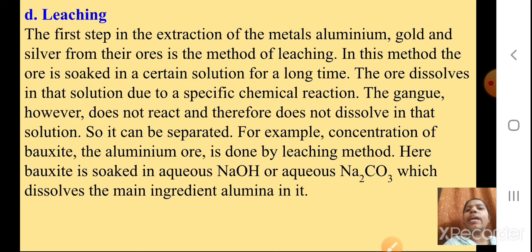The solution can be anything, any of the solvents. So it can be separated. For example, concentration of bauxite, the aluminium ore, is done by the leaching method. Here bauxite is soaked in aqueous NaOH or aqueous Na2CO3, which dissolves the main ingredient alumina in it. Students, we are going to see extraction of aluminium, in that you will understand it better. But leaching is the first step in the extraction of the metals. Remember this. I hope it is clear till here.